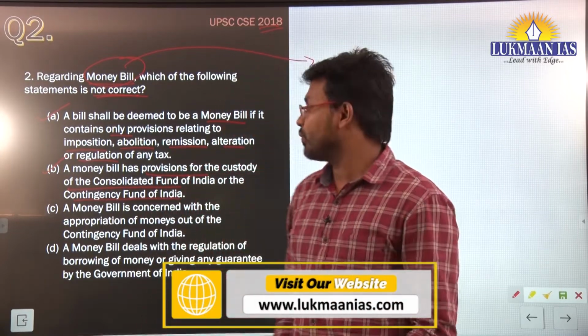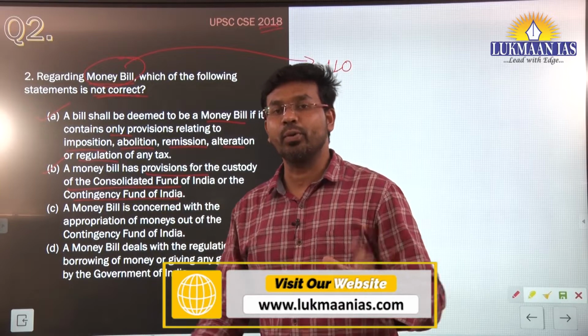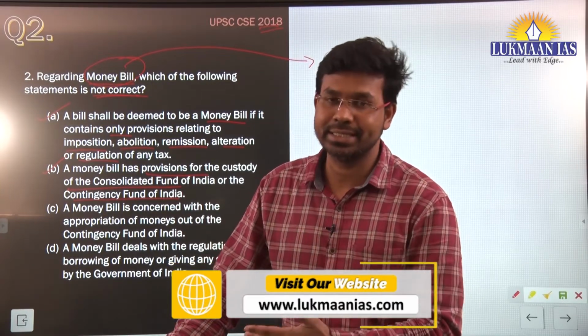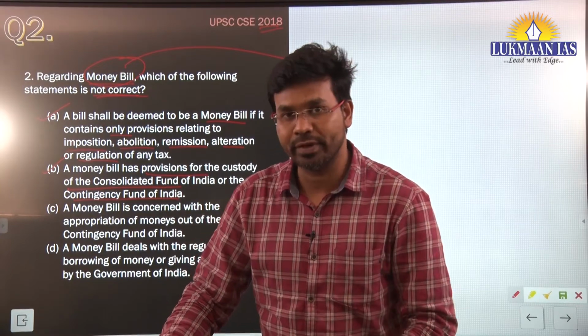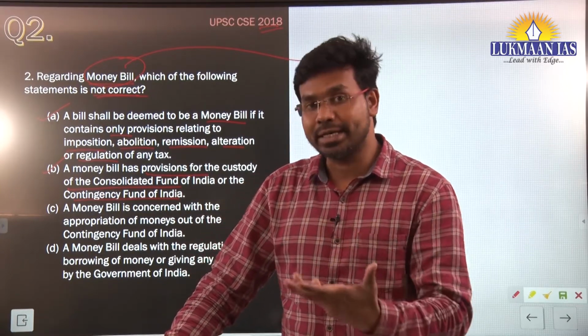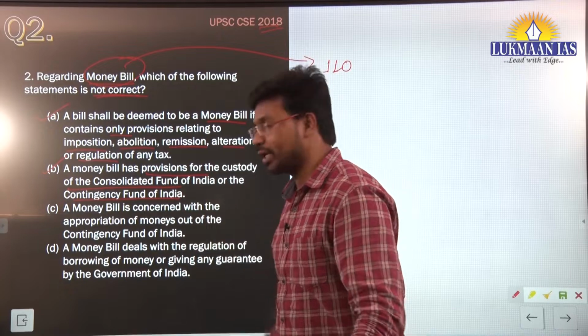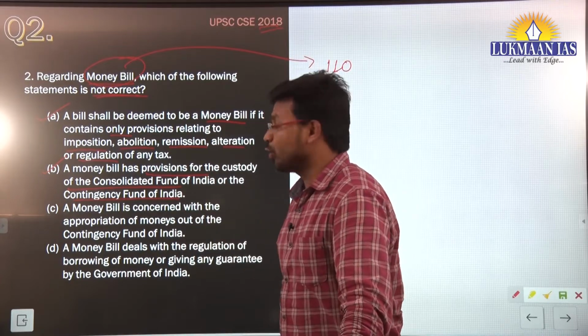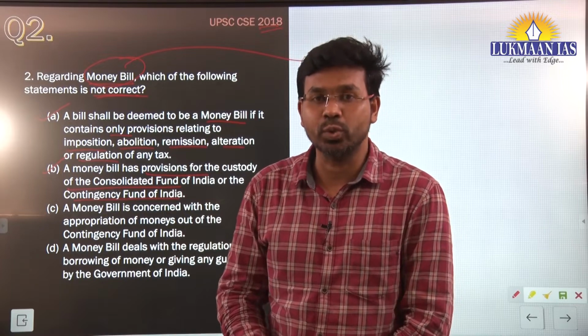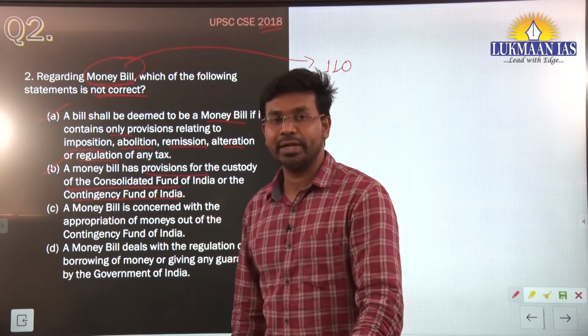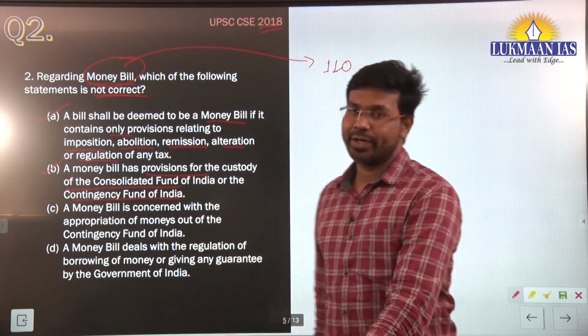Okay, so from the Consolidated Fund of India goes the salary of the justices, like the Chief Justice of India and other judges of the Supreme Court of India. Then the salary of the President of India also goes from the Consolidated Fund of India. Okay, so the money bill has the provision about who is going to be the custodian of the Consolidated Fund of India and the Contingency Fund of India.